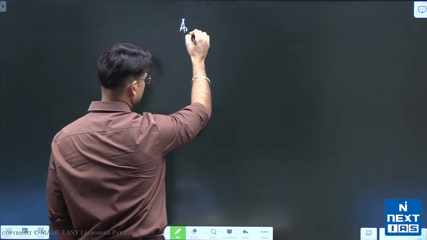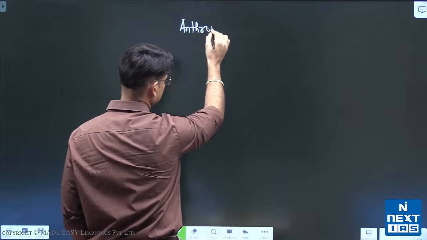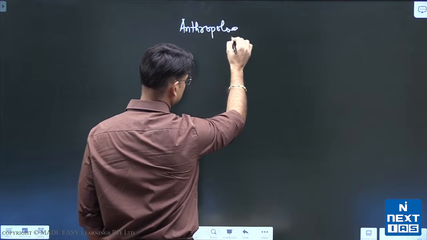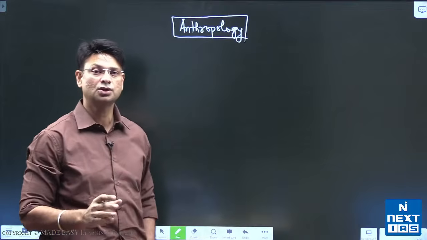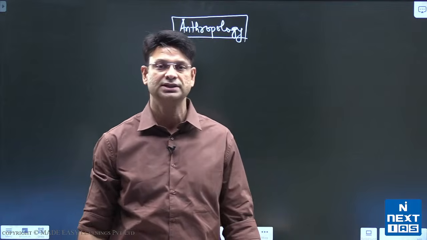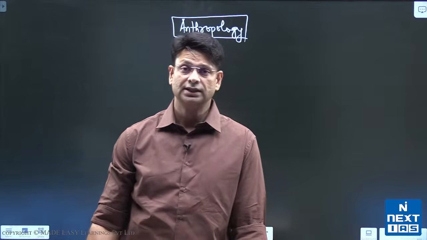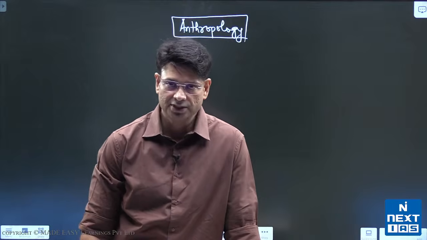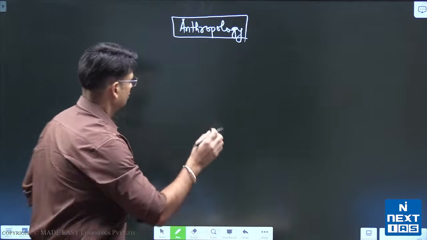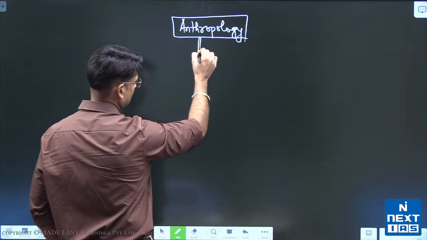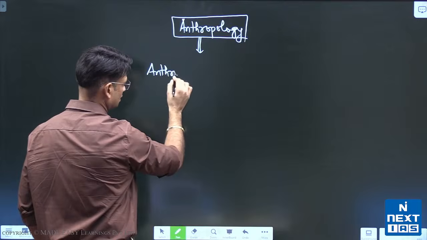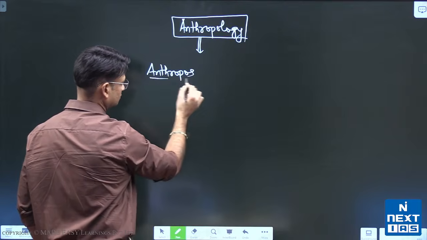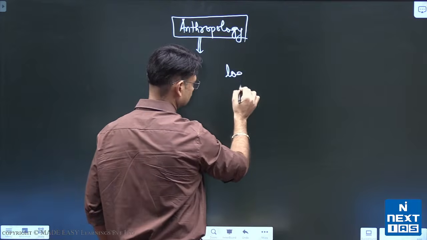So what is anthropology? That is the most important question for the new aspirants, because anthropology as a subject is not available in most of the universities in India. It's a relatively new discipline. Now, when we talk about anthropology, it is derived from two Greek words, anthropos and logos.